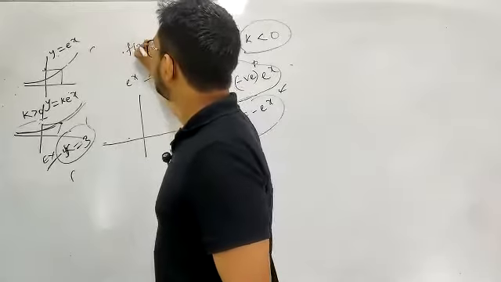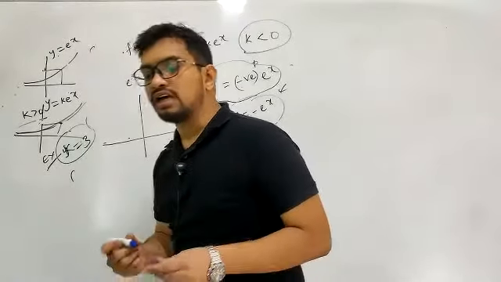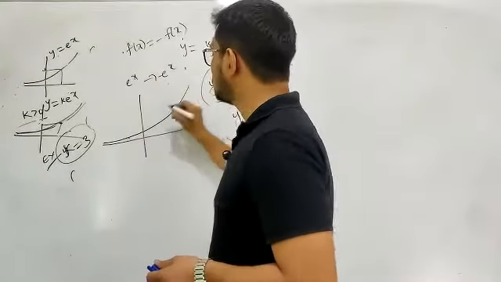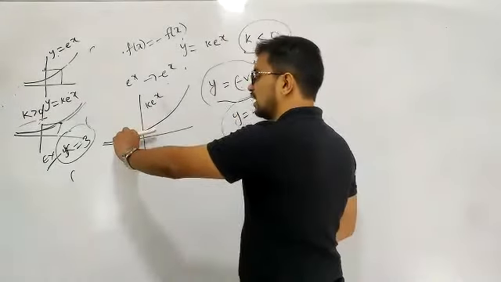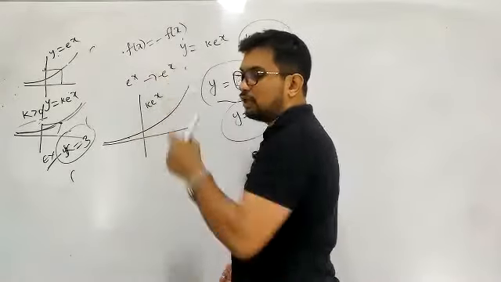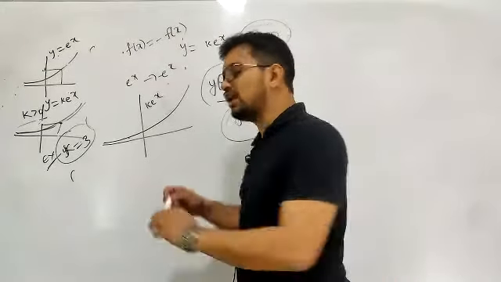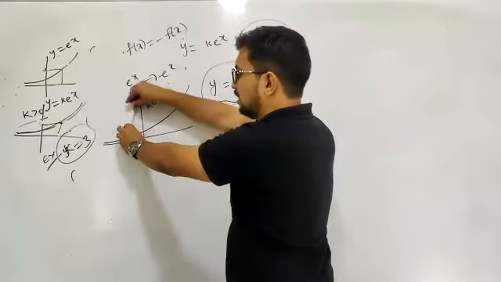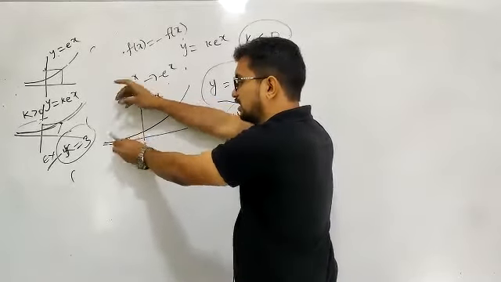That is, f of x to minus of f of x, not f of minus x. I'm showing you the graph for f of x to minus of f of x. This is e power x, this is k into e power x. Now for every value of x, this is positive, and minus of this value will always be negative for each and every value of x. Nothing more, the graph is like this. What you do is take this x axis as the reference, invert this graph like this.